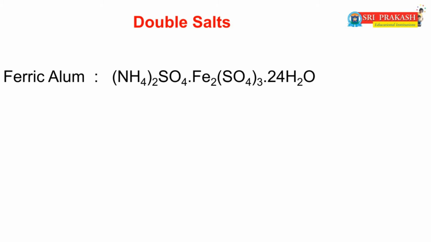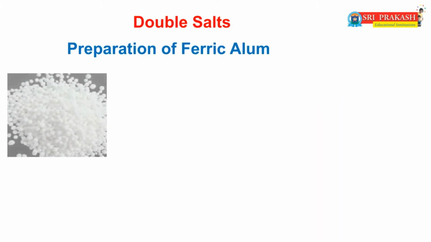Another example of double salt is ferric alum. Formula (NH4)2SO4, Fe2(SO4)3, 24H2O, because all alums mainly contain 24 water molecules. Next we will discuss the preparation of ferric alum.